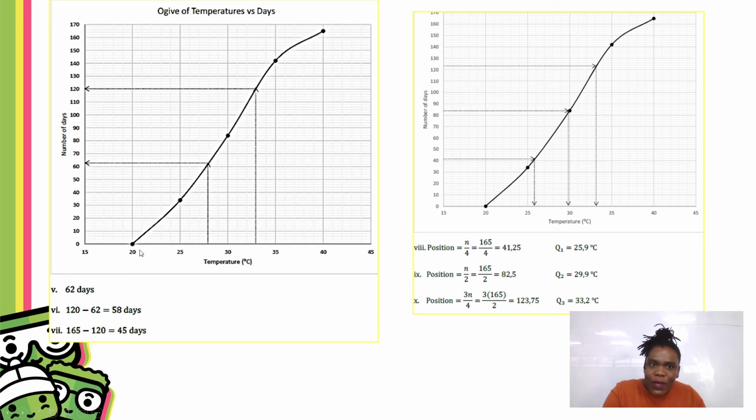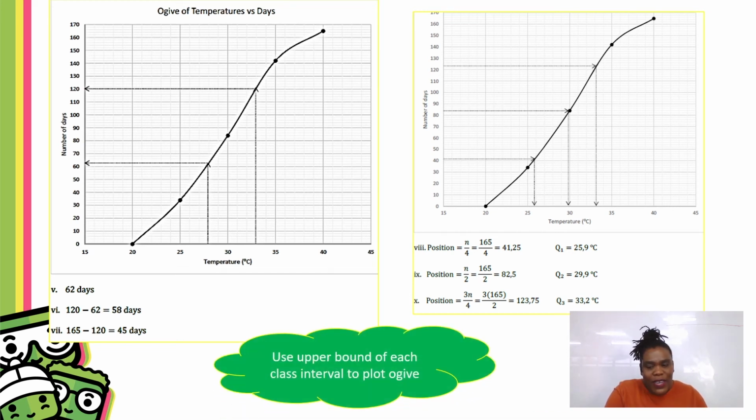Ogives will always be grounded on the x-axis. They shouldn't be flying up there. And look at this and that. That S shape is very important. And using your ogive, again, 5-number summary, you should be able to plot your box and whisker from it. And if you understand what the box and whisker with the 5-number summary is about, you should then be able to interpret what the ogive represents.